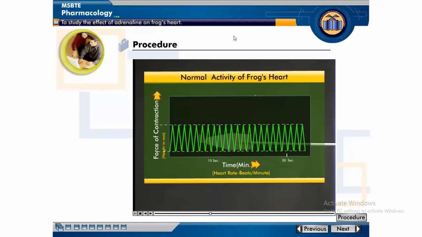This is the normal activity of the frog heart, before the administration of adrenaline. You can see that all the peaks in the tracings are of the same height and at the same distance. This means contractions are rhythmic and with normal tone.